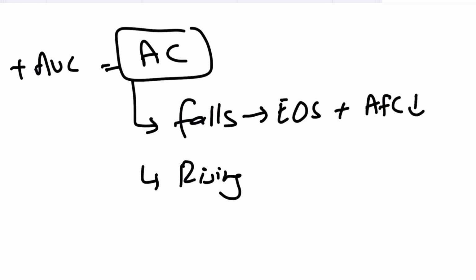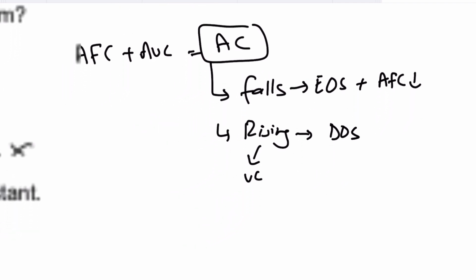So average cost initially falls and then after a certain point it rises. And why does this rise? It rises because diseconomies of scale arise after you become too large in size that you can't manage the business. It's exceeding the optimum level. In this case, your variable cost starts rising at a very steep rate, at a very high rate. That is why it brings the average cost up.